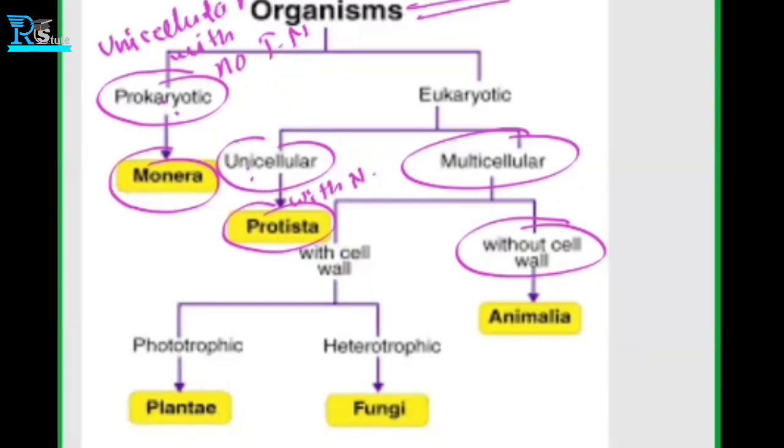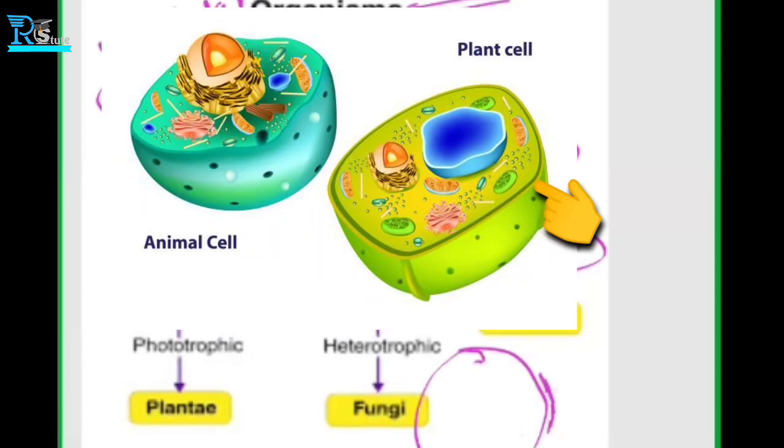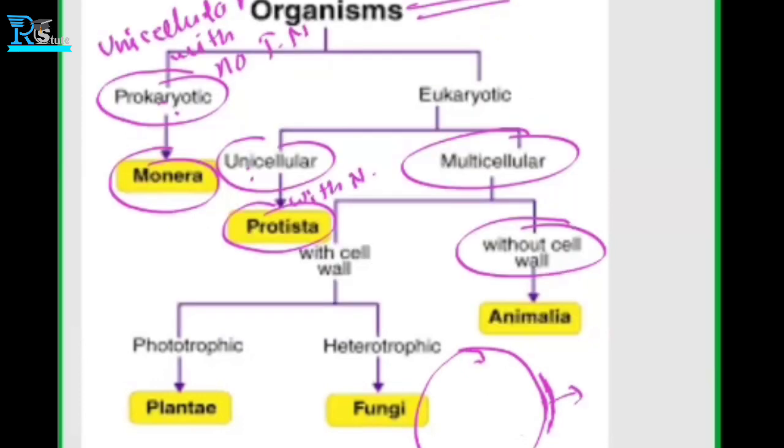Can you see the cell wall there? The animal cell doesn't have a covering. For example, this is the cell, and it doesn't have this type of covering. In animals it is not present, but in a plant cell there is a covering of these layers. These are nothing but the cell wall.